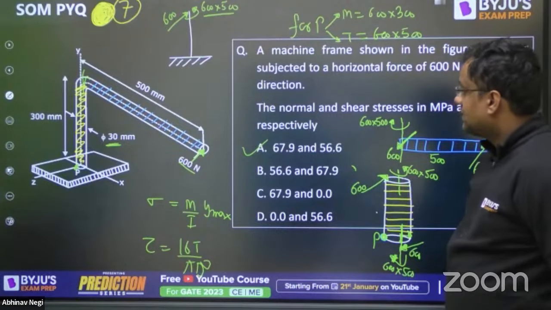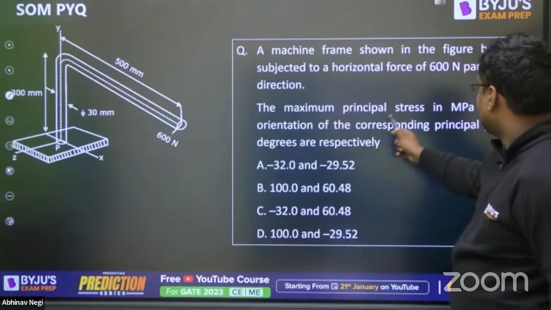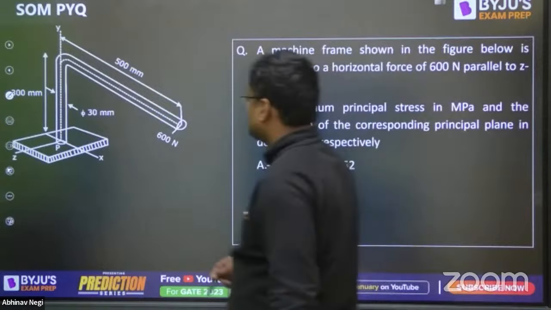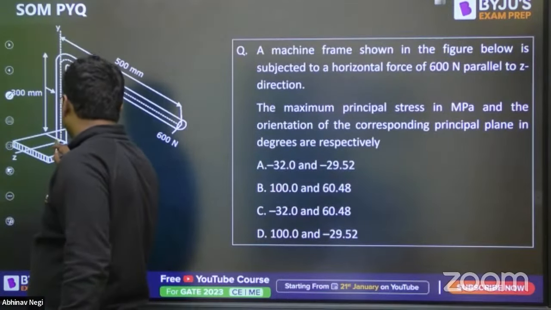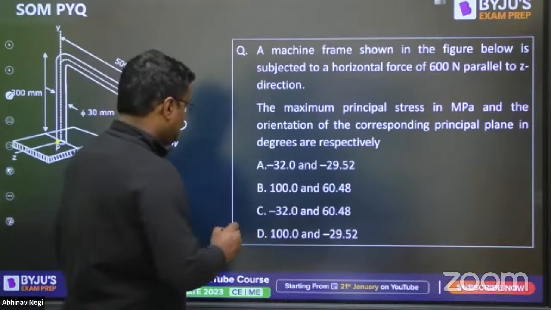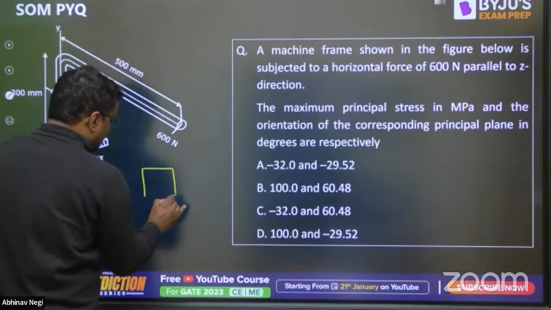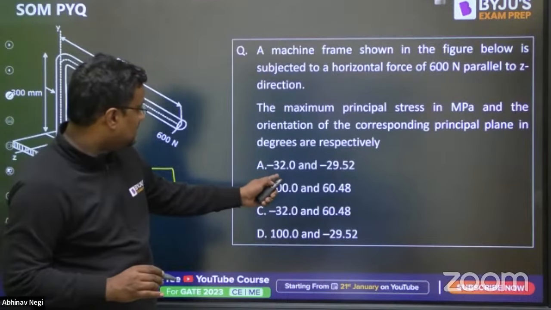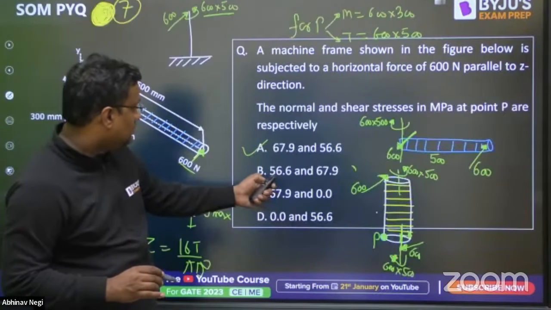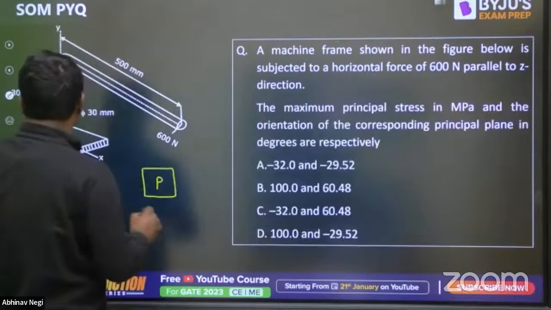Now, after this, the question is the maximum principal stress and the orientation of principal planes. If I show this P point to you again, I'm enlarging this. What are the shear stresses? 56.6.